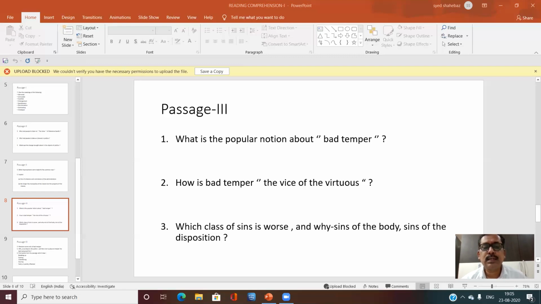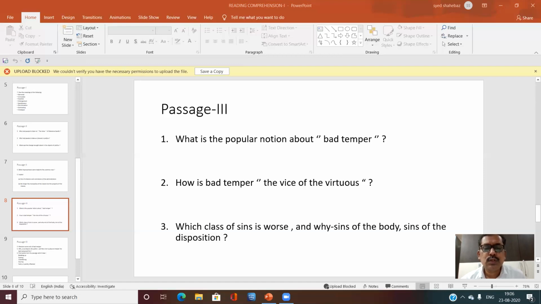Second, how is bad temper the vice of the virtuous? There are men and women who are all perfect except for a bad temper disposition. Ill temper is often compatible with high moral character and is therefore referred to as the vice of the virtuous. There are two angles. One is virtuousness. The second is vice. So good character is considered a sign of virtuousness, and bad temper is considered a sign of vice.